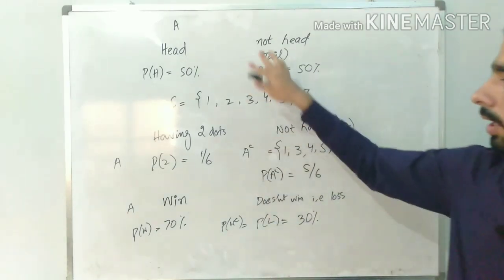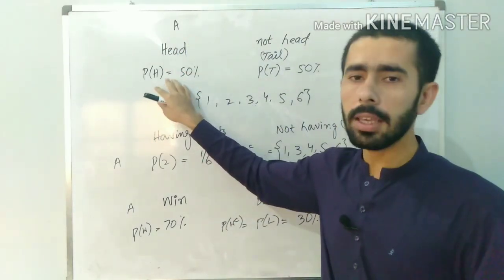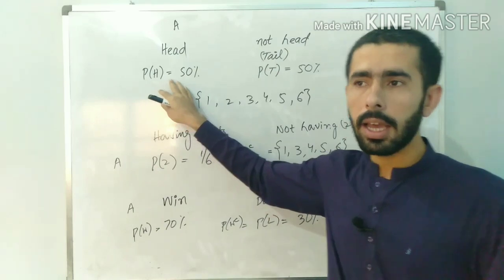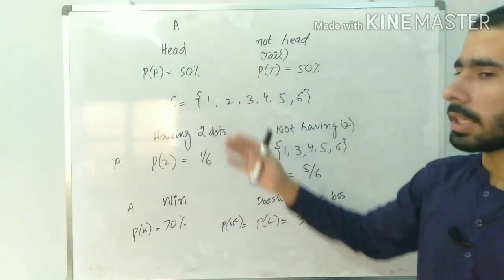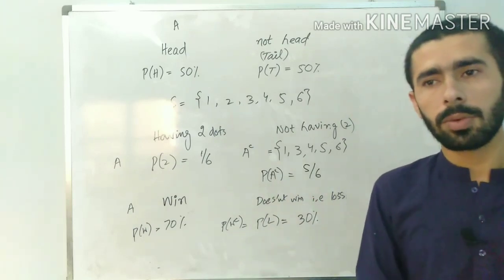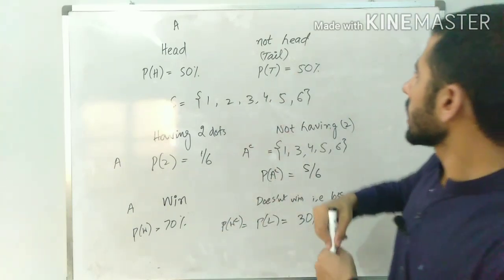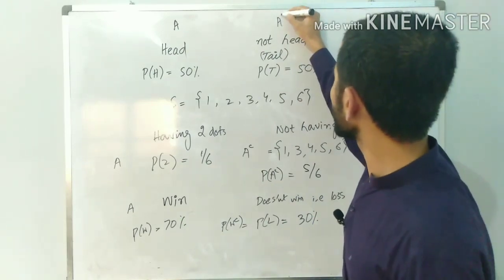So in every such situation where we have any event A and we take the rest of the possibilities other than A, those possibilities are called the complement of that event.